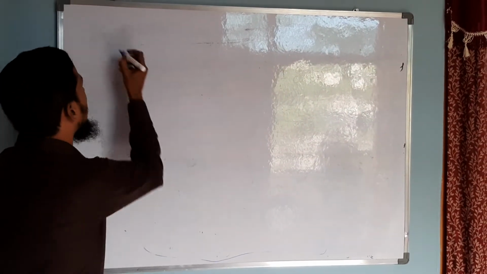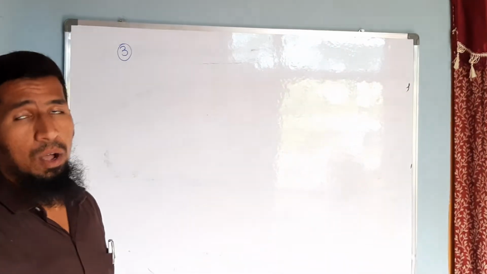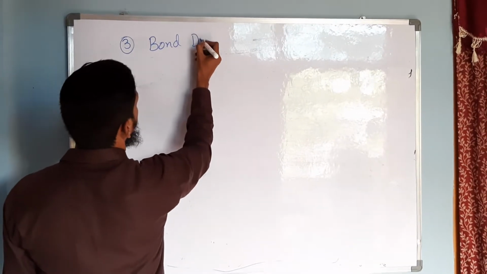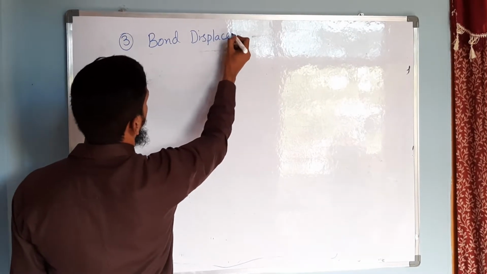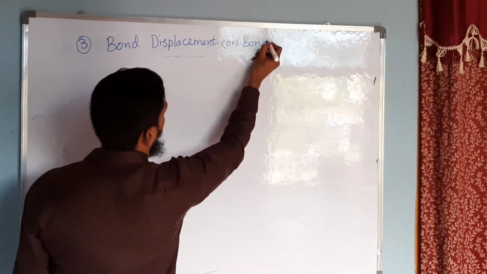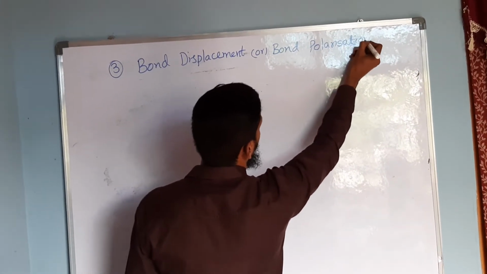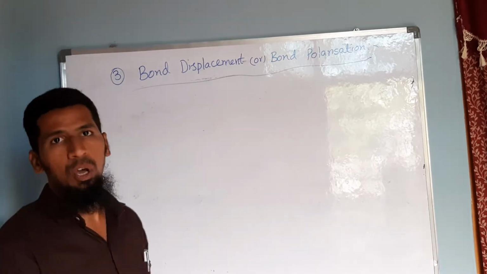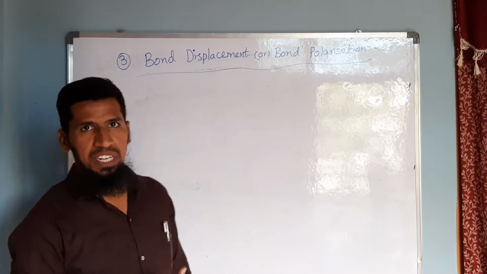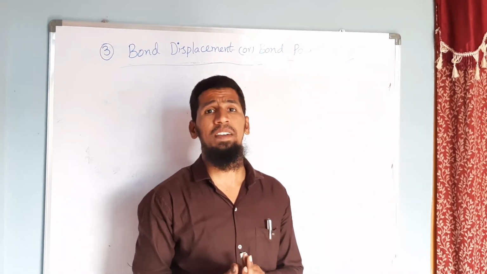Now let us discuss the third and very important concept in an organic reaction mechanism, that is nothing but bond displacement or bond polarization. Bond displacement or bond polarization. Now we know polarization is nothing but a concept in which polarity will be developed. Polarity will be developed in the sense what?